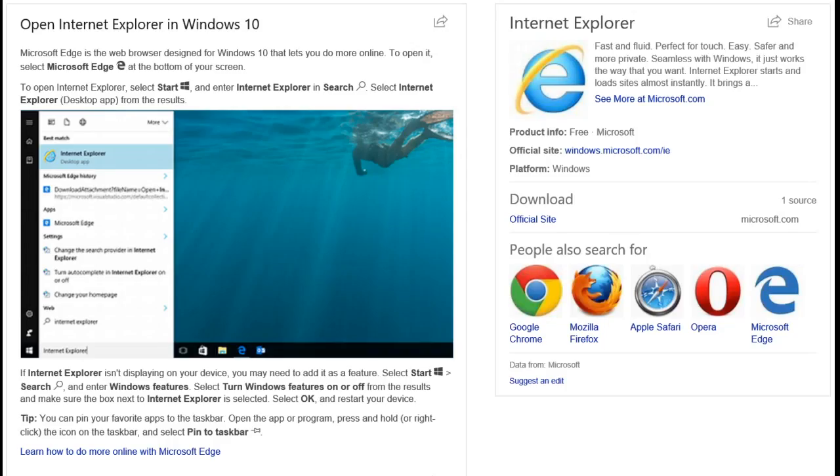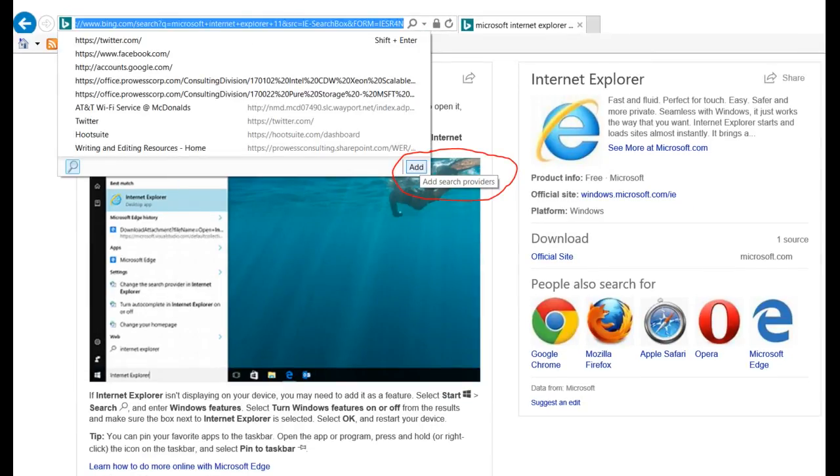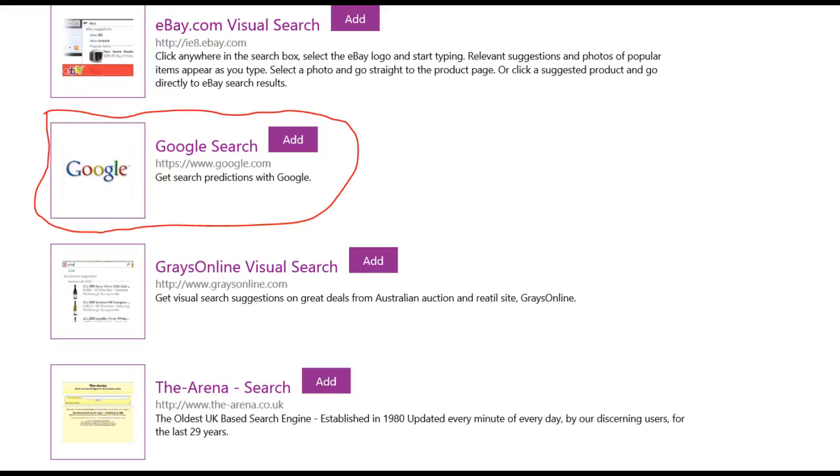The latest version of Microsoft's Internet Explorer is version 11. To change your default search engine in this browser, do the following. Open Internet Explorer and click the down arrow on the right side of the address bar. A drop-down menu opens. Click the Add button. In the list that appears, find Google Search and click the Add button beside it.